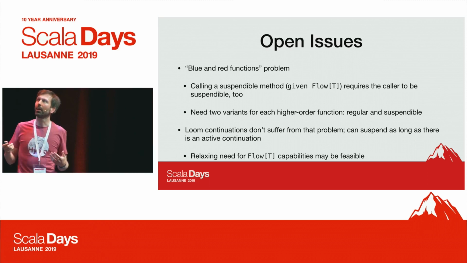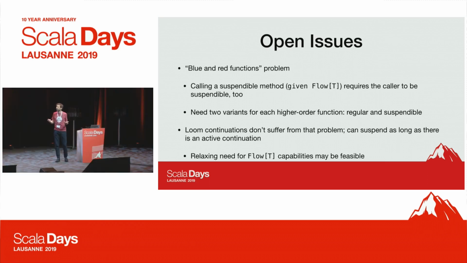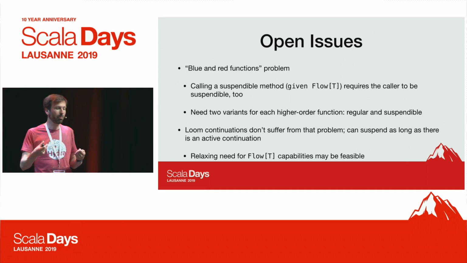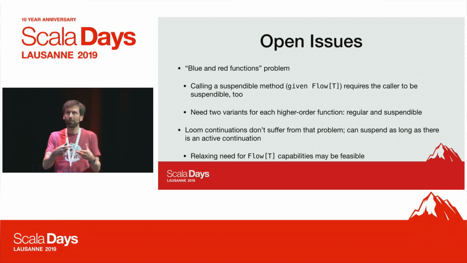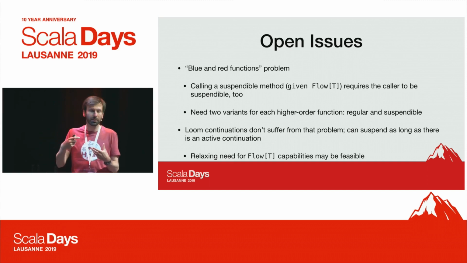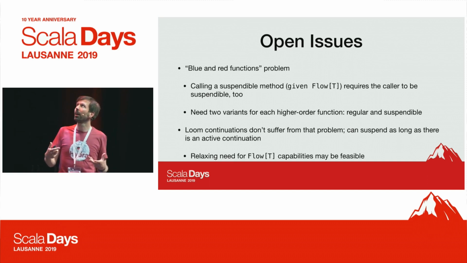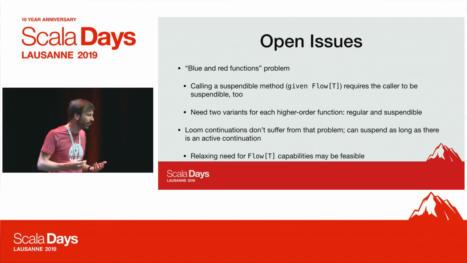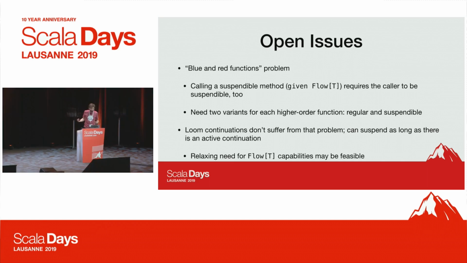Particularly, if I have a higher order function like map that takes a function, and I want the argument function to be possibly suspending, then I need a variant of map that allows me to call a suspendable function. So I need two variants for each of these higher order functions, red and blue variants. That's not good. And of course, monads suffer from the same issue. So that's something to work on.